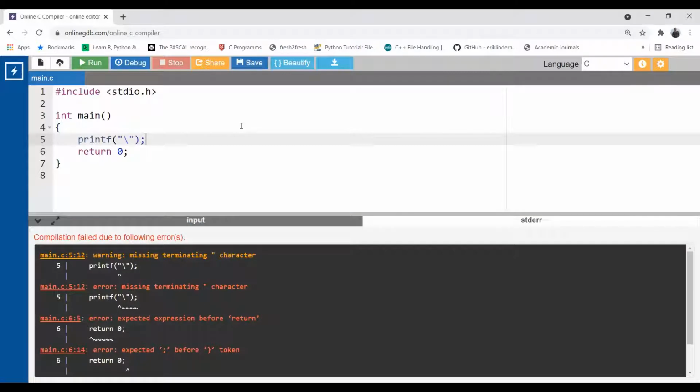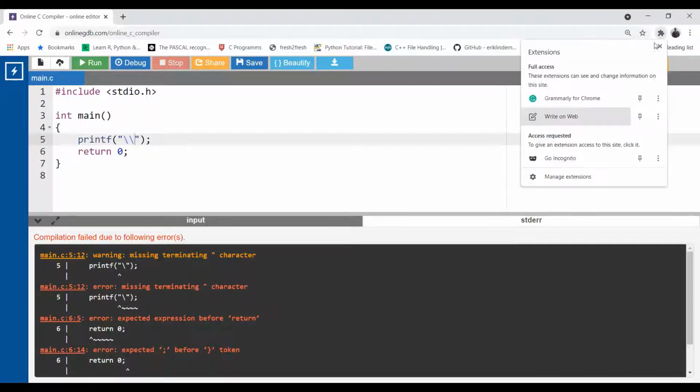See, I get a warning and so many errors. It is saying missing terminating. The compiler is not able to understand what you want to do, so everything is an error. But I want to print a backslash. Why is printf not printing it? Because the backslash is a special character which is used to change the meaning of the next character that appears: \n, \a, \t, \r. So if you want to print a backslash, what do you need to do? Use another backslash.